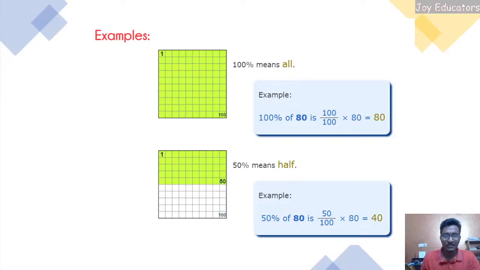Okay, so let's take an example. 100% means holistically the whole. Now 100% of 2, whatever you take, if you take 2, 100% of 2 is 2. Okay, if you take 5, what is 100% of 5? You are taking the total, which means 5, entirely 5. Now you are saying 50%. Okay, 50% means exactly half. So if we take 40, the half of it is going to be 20, right?